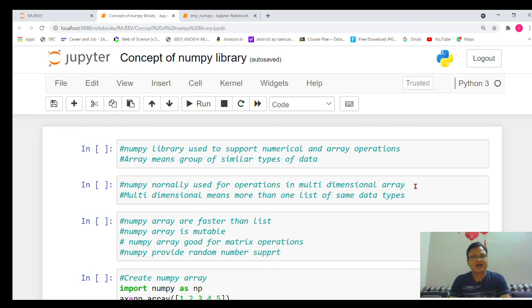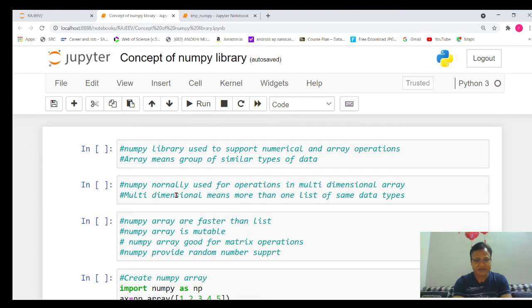Suppose I have two columns and two rows, then we call it a two dimensional array. Whenever we have three rows and three columns, we can call it a three dimensional array. Here we can easily handle the data of a multi-dimensional array. In other words, whenever we need to perform calculations based on a multi-dimensional array, or number patterns available in multiple columns and rows, then we use the concept of NumPy.